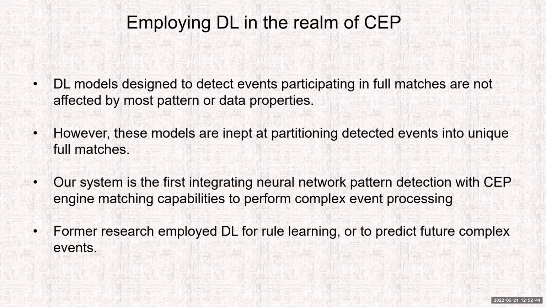And our system, as far as we know, is the first one integrating these two in order to perform a complete complex event processing and match extraction. Former research employed deep learning, for example, for automation of rule learning or to predict future complex events. So research employing deep learning in CEP is not very extensive until this point.